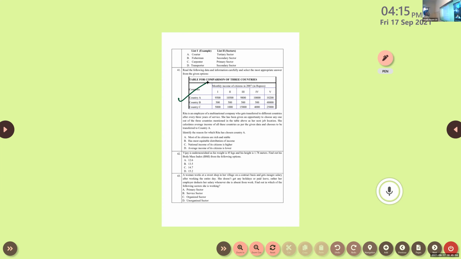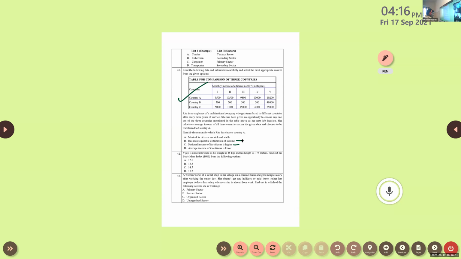Okay. Any other answers? National income of its citizen is higher. So national income is not calculated directly with the individual. Sir, B. Okay, it is okay. The income of all the individuals together. So Ashik says B. Any other answers? The answer told by someone, I think it's John Samuel, is incorrect. So we can go for option B, most equitable distribution of income.